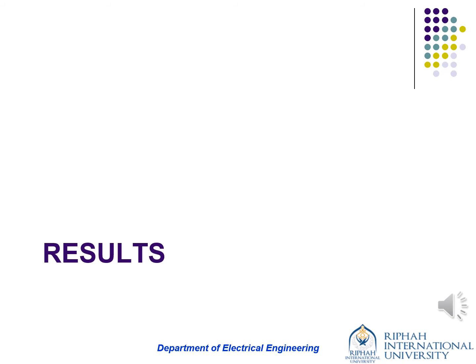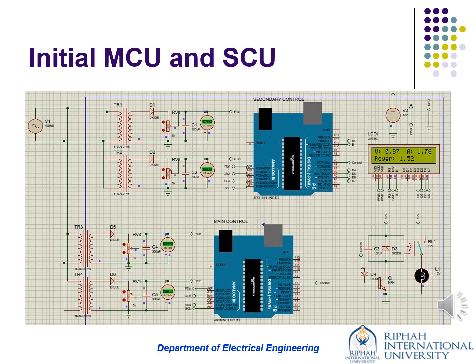Bismillahirrahmanirrahim. My name is Hamad Javed. I am here for the result discussion and conclusion. So moving on, earlier we made 2 circuits, MCU and SCU circuits. MCU is a main control unit and SCU is a secondary control unit. In MCU, we can see on the left side that we have 2 transformers, potential transformer and current transformer. Potential transformer is for measuring the value of voltage, and current transformer is for measuring the value of current.